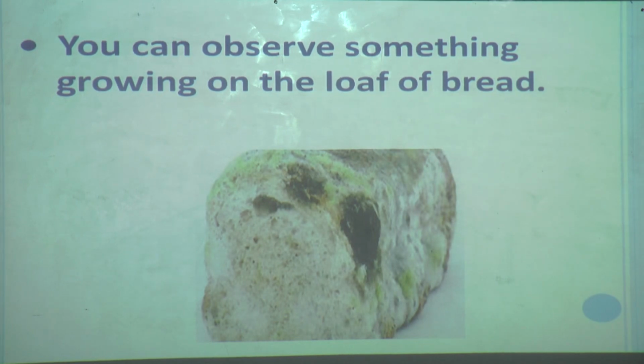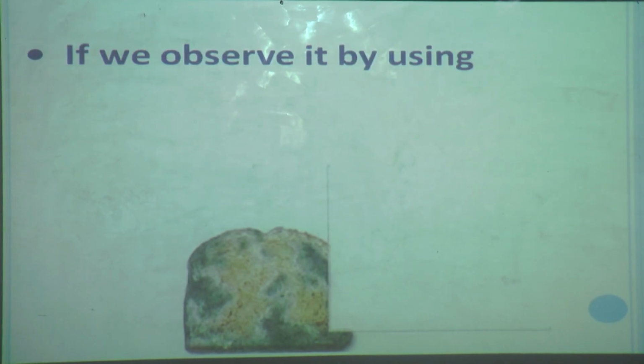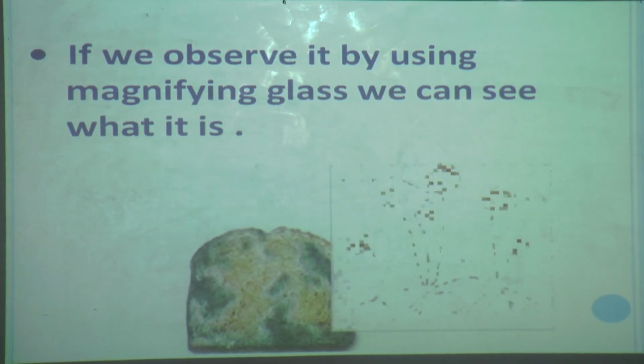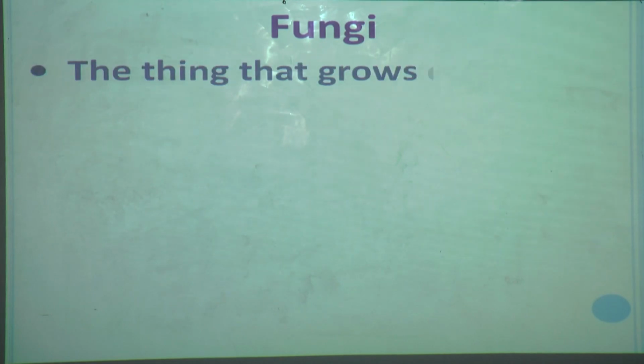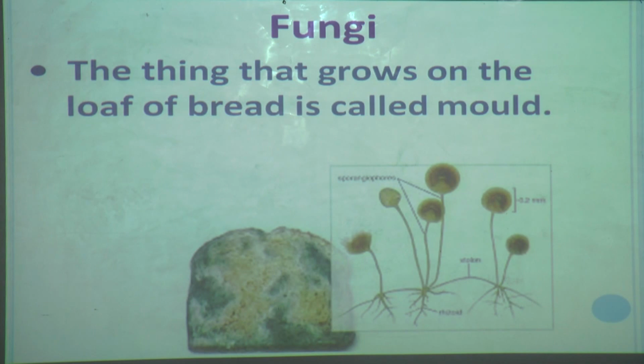If we use a magnifying glass to see what it is, we can see something growing like this. This part is greenish or black and fibrous. Now we will see what it is. Actually, this is fungi. The thing that grows on the loaf of bread is called mold. You can see the picture.